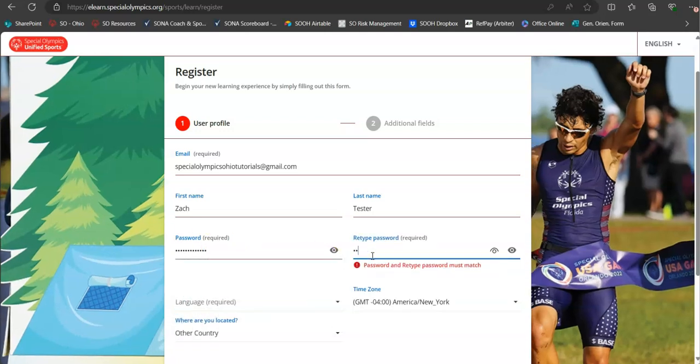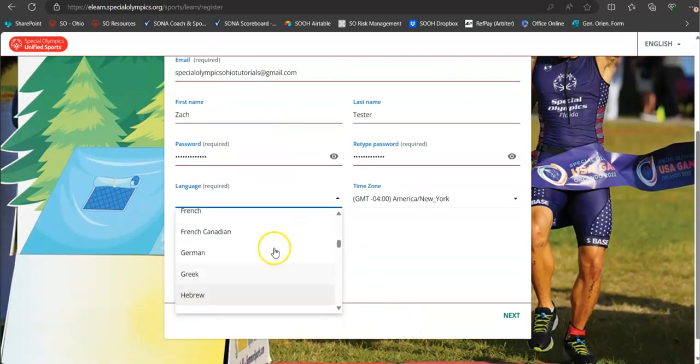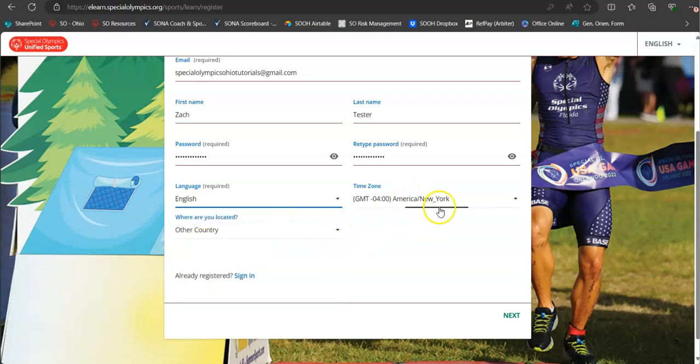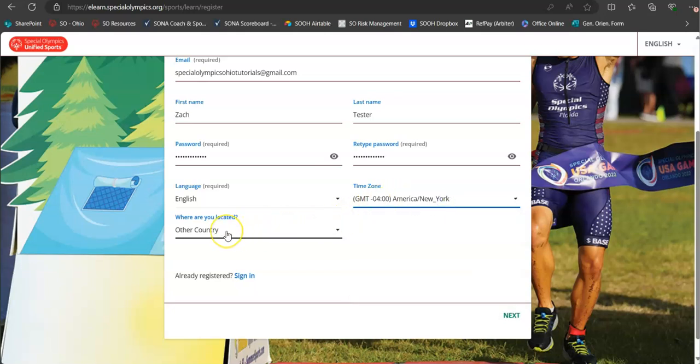You'll have to retype it. It'll ask you to select your preferred language, time zone, and where you're located, United States.